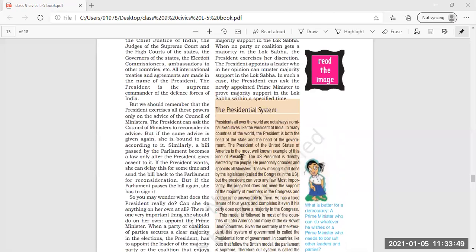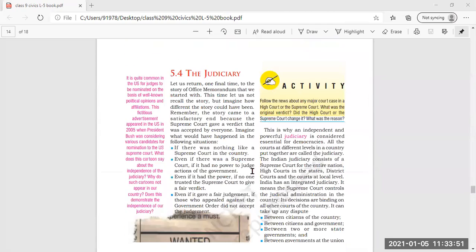Here we will read about presidential powers and all. Then judiciary, we will read here. Judiciary means independent. Judiciary is an independent institution, and it settles disputes between citizens of the country, and between citizens and government. Two or more state governments, if any conflict arises between them, then it also resolves the conflict.